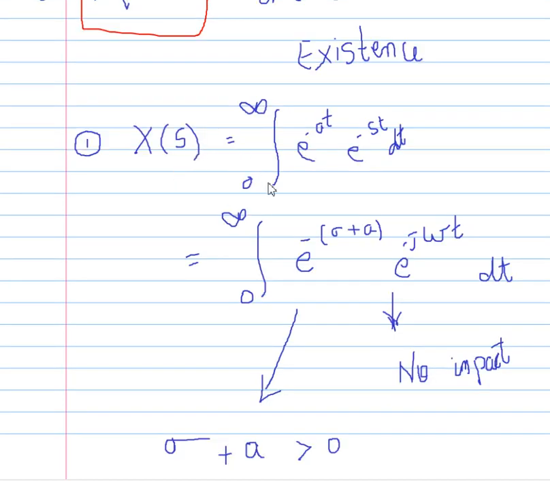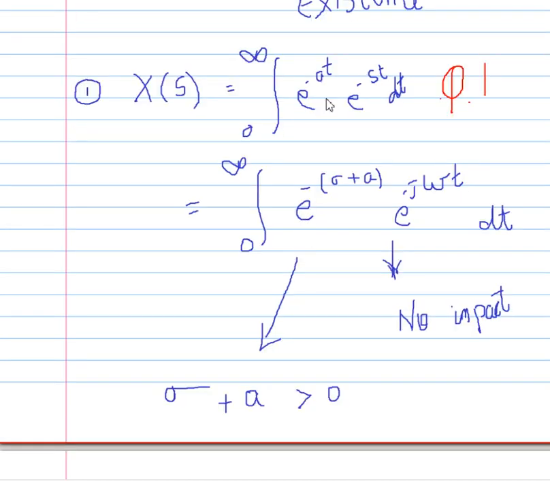X of s equals, from equation 1, e raised to power minus at, e raised to power minus st dt. Here s can be denoted as sigma plus j omega.